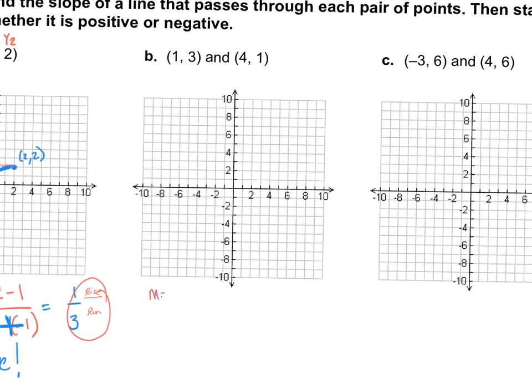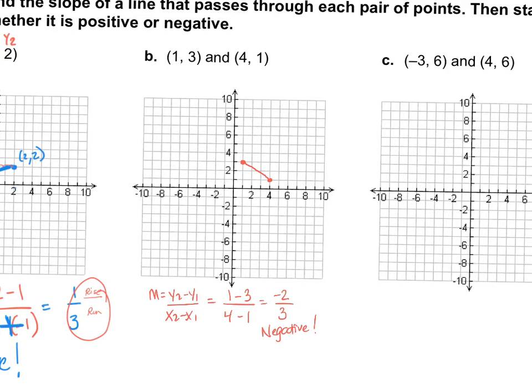I'm going to start with my formula, m equals y2 minus y1 over x2 minus x1. I'm going to plug in my values, 1 minus 3 over 4 minus 1. Well, 1 minus 3 is negative 2, 4 minus 1 is 3, and so I should get negative 2/3. Let me graph this, 1, 3, and 4, 1. Look at my slope. It's a downhill slope. And my number was negative that I got from my answer, so that's a good start. And then let's double check.